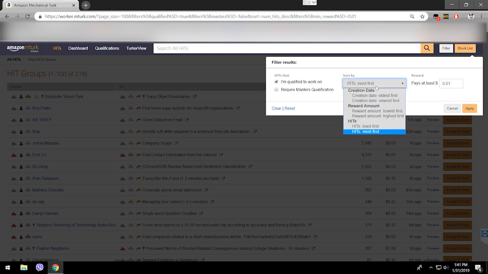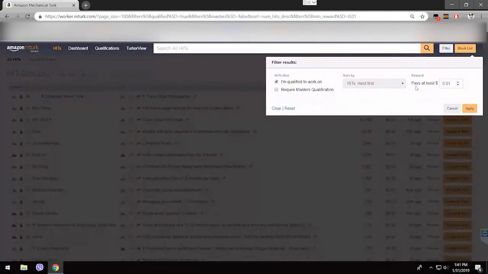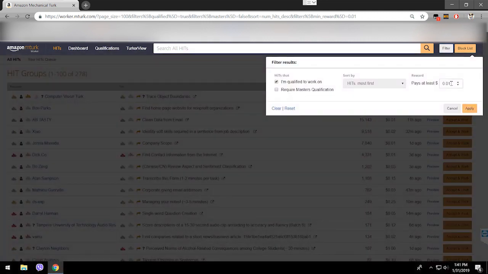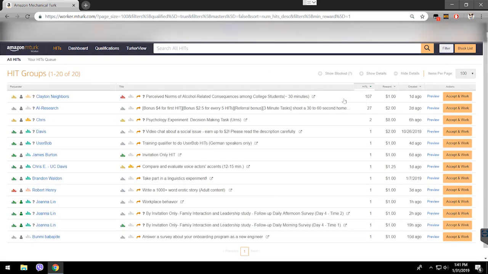You can sort by creation date, reward amount, by the hits, like who has the most hits listed, who has the least. Here you have the pay at least. So if you put it on $1, let's say $1, it's gonna show everything that pays $1 and above. Some people like it that way because you don't care about the small hits like 50 cents or less.